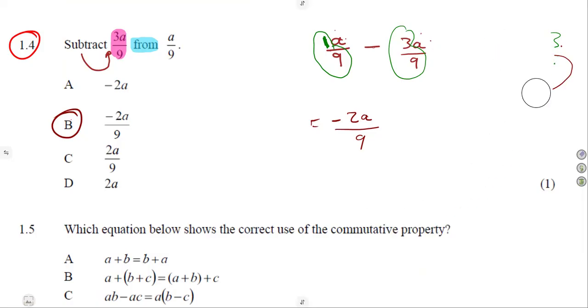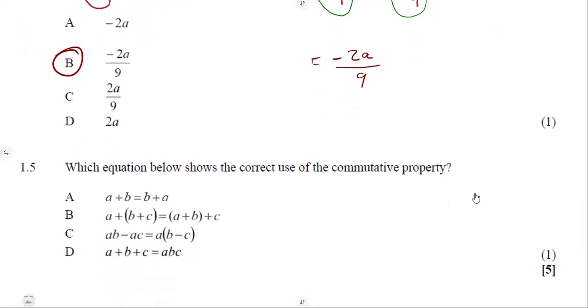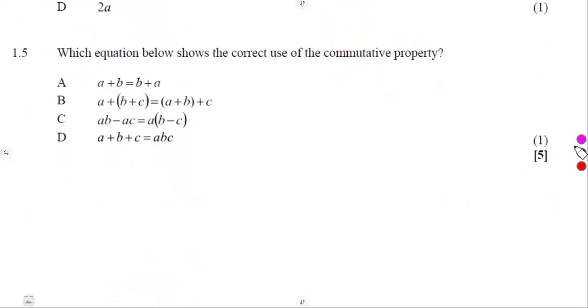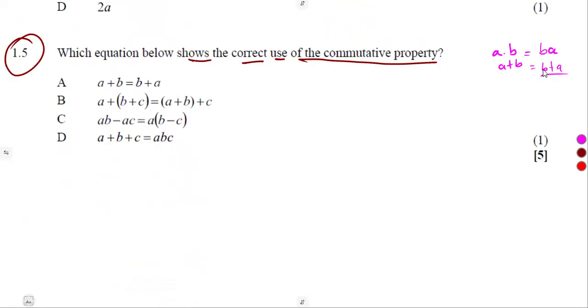So these are the typical questions actually that you might have in your revisions. So we just need to work with more of these. 1.5 we are given, which equation below shows the correct use of a commutative property. So remember your commutative, you got the product of A and B, which is same as BA, then addition of A and B, where we can even start with the B, it does not affect. So guys, if you are to check, this is exactly what you're given on number A, this one for addition. We're given a commutative property under addition. So already the answer was there.